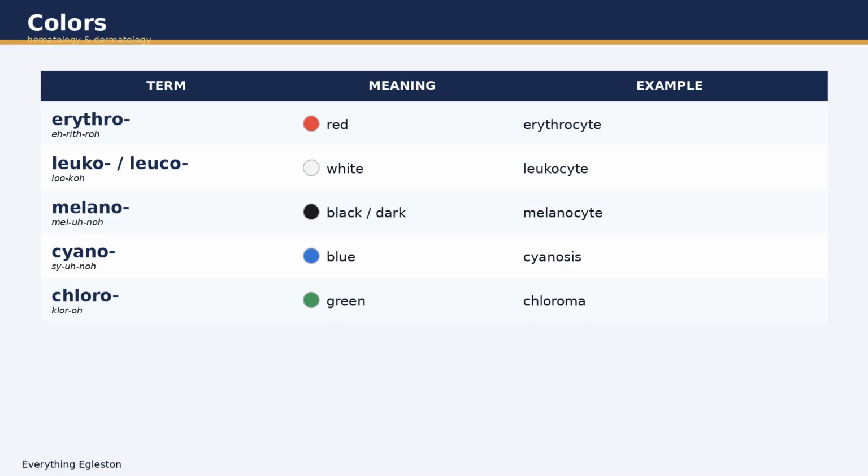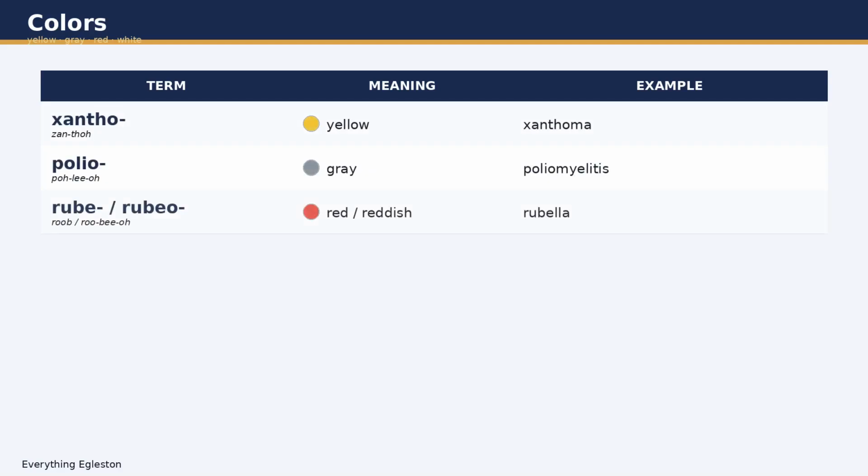Melano means black or dark. Melanocyte is a dark skin cancer. Cyano means blue. When a patient's fingertips or lips turn blue from lack of oxygen, that is cyanosis. Chloro means green. A chloroma is a rare green-tinged tumor.